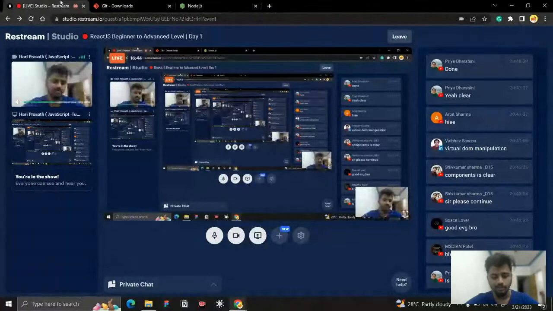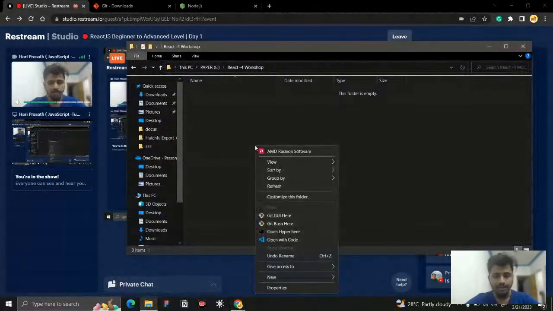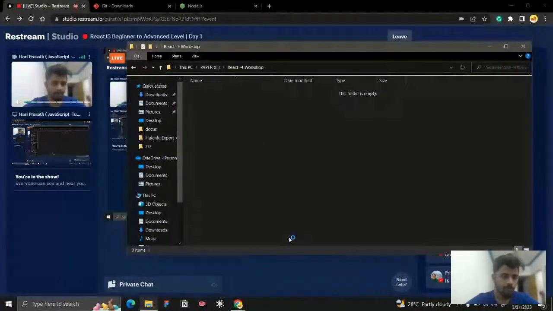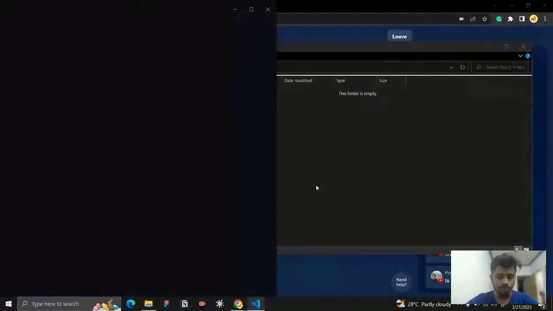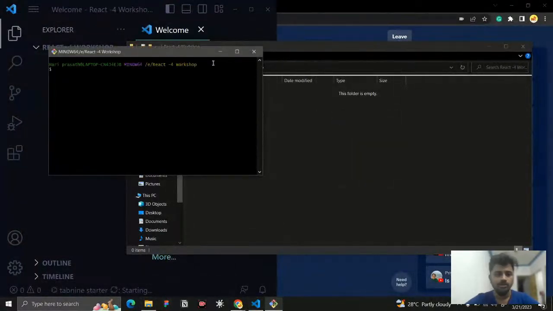What are the things that we can do? Let us go here. This is the file that I want to work with. Let me open it with Visual Studio Code, and I'm also going to open it with my Git Bash. Okay, so that's it. You can check whether you are in the React folder, the particular folder or not. That's what you need to do.